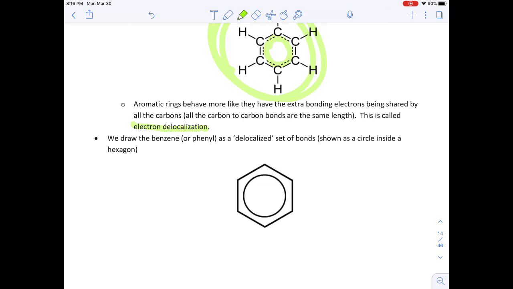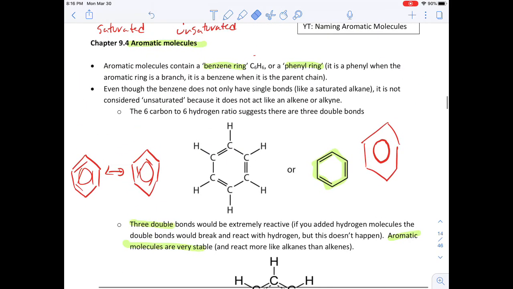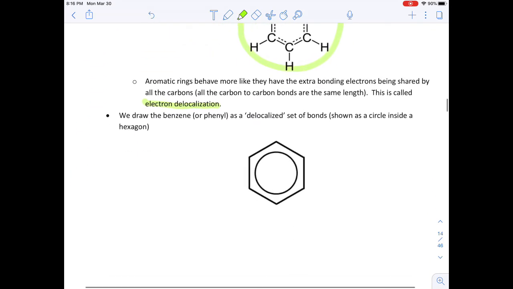And when I typically draw a benzene ring or a phenyl ring, I'm going to draw it like this, where I've got the 6 carbons forming the hexagonal ring structure, and then I'm going to draw those electrons being delocalized like this. But they don't have to be. Like, it would be reasonable to draw it like this. It would be reasonable to draw it like this, right? Like, this is a fair way to draw it, so is this and this.